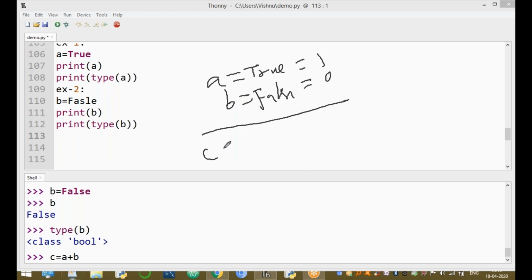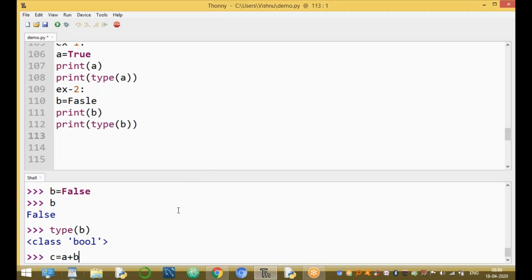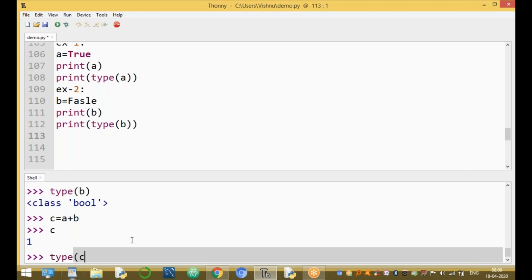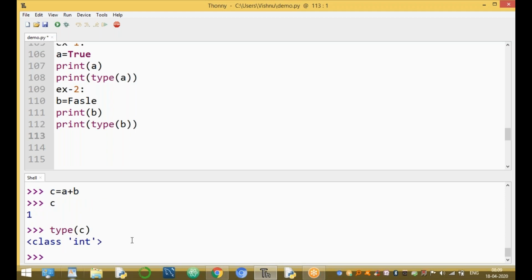Perform the addition operation: 1 plus 0 is equal to 1. It returns the value 1 only. c equal to a plus b. Print of c: the value is 1. What is the data type of c? The data type of c is integer type.